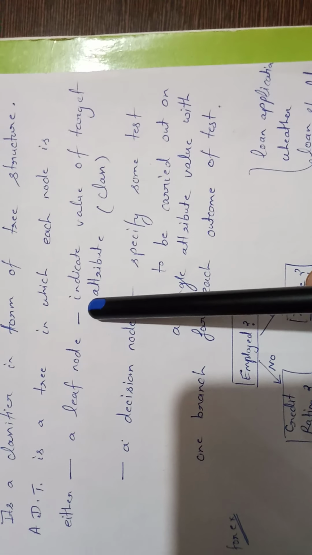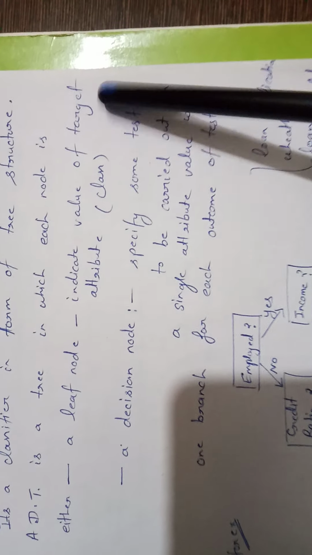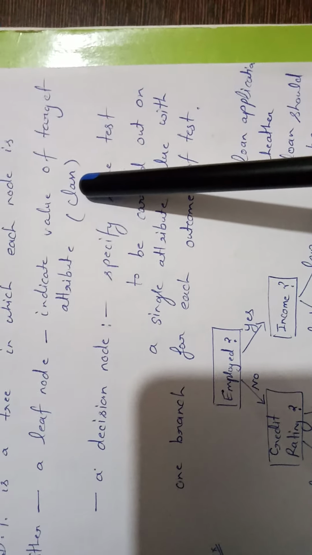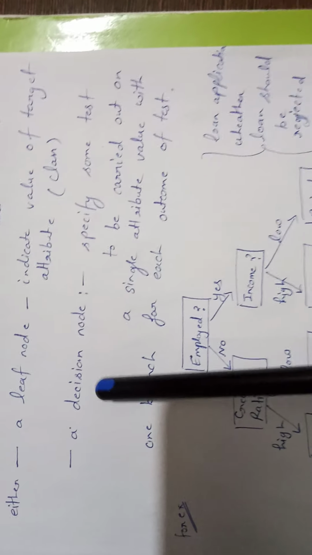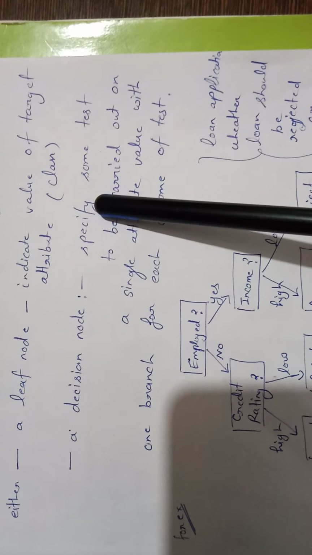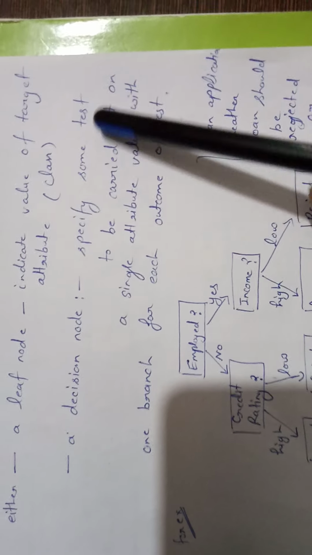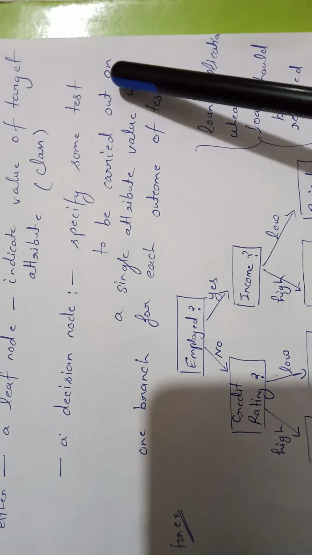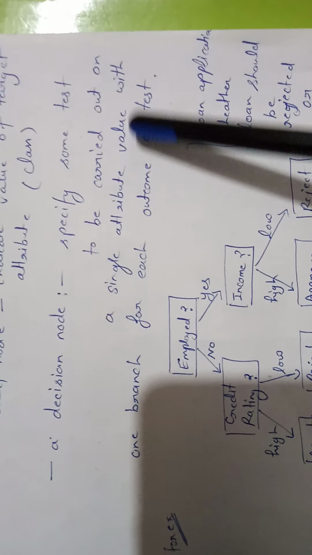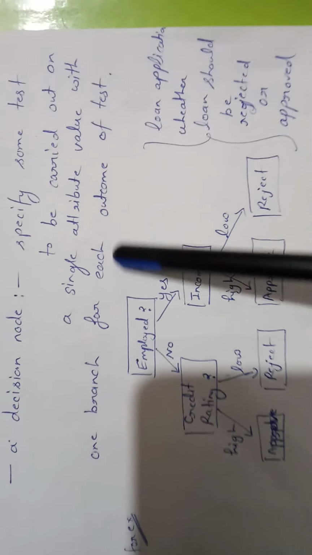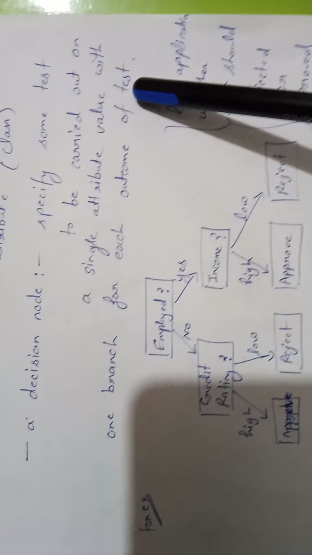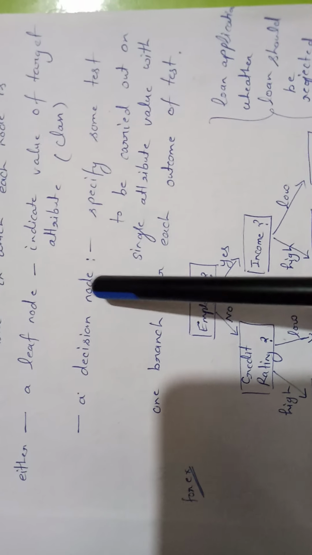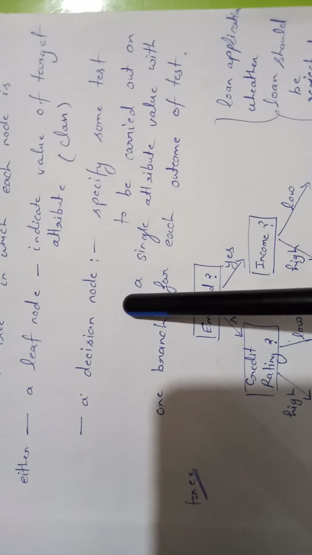If a node is a leaf node, that indicates the value of the target attribute, or you can say different types of classes. And if a node is a decision node, it specifies some condition or some test that is performed at that node, and it provides a single attribute value with one branch for each outcome of the test. Means in a decision tree we will get two types of node: leaf node and decision node.